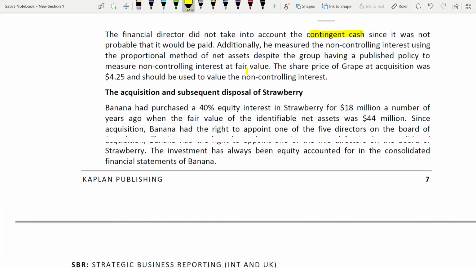Banana had purchased a 40% equity interest for 18 million a number of years ago, when the fair value of the identifiable net assets was 44 million. See this 40% equity interest. Is it a subsidiary? Whenever you see the percentage, always decide in your mind whether it's a subsidiary or an associate or what it is, because this will help you a lot.